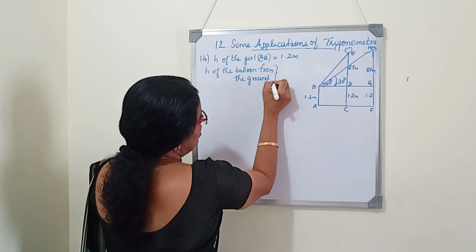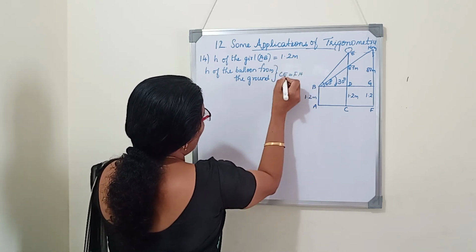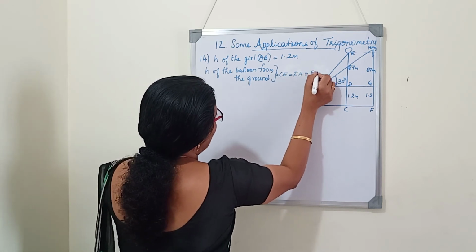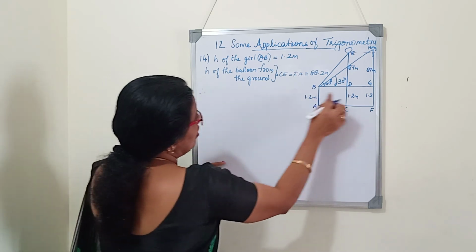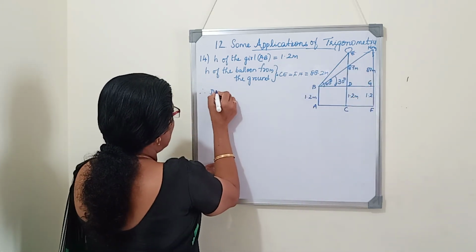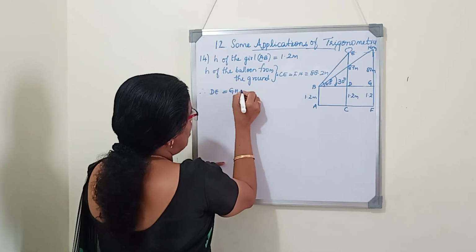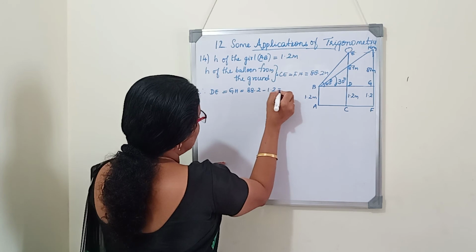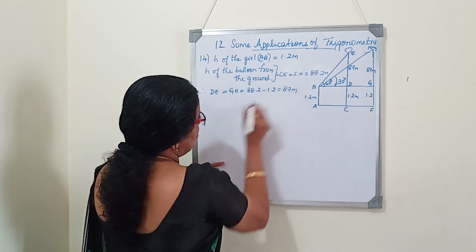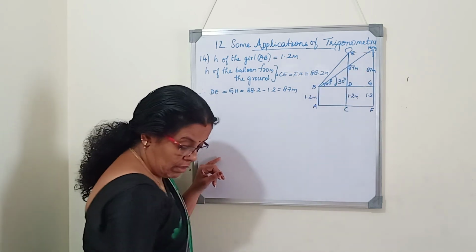Both are equal to 88.2 meters. Therefore, DE is equal to GH. Both are equal to 88.2 minus 1.2, it is 87 meters.